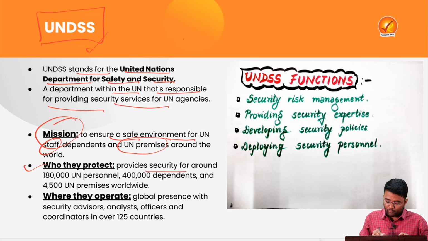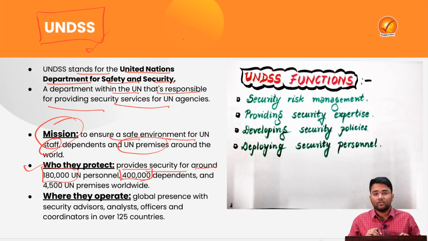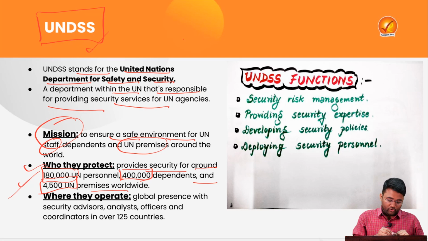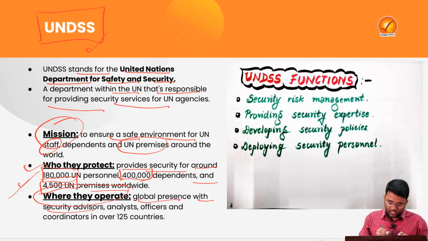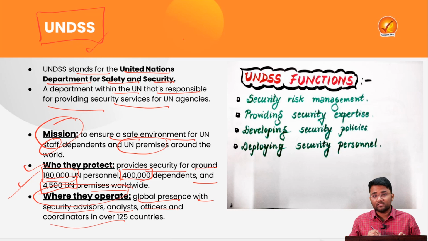Then whom do they protect? They provide security for around 1,80,000 UN personnel and almost 4 lakh dependents, people who are dependent on these UN personnel, and almost 4,500 UN premises around the world. So this UNDSS provides a comprehensive, safe and secure environment to these UN premises and the staff and the dependents of those staff. Then where are they operating? They have a global presence in most of the countries, with security advisors, analysts, officers and coordinators being present in more than 125 countries.